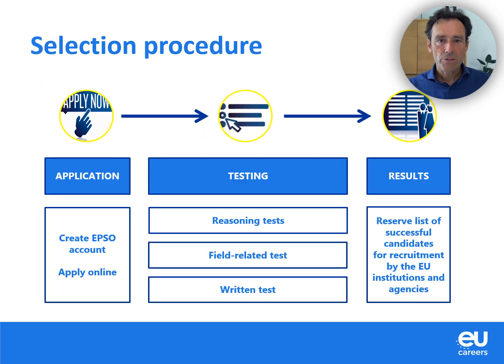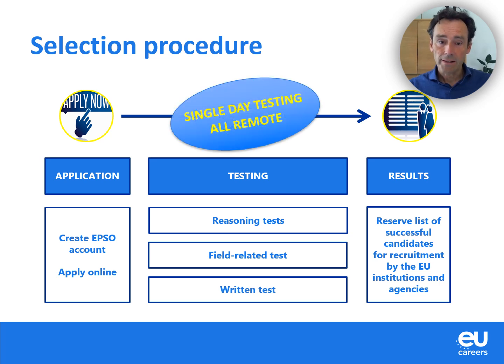The selection procedure follows the course as you can see on this slide here. It starts with an application, of course. Then you will be invited to come and sit a number of tests, and then there is a results phase. Important to know is that the testing is all remote. You do not have to travel to a physical test center. You can simply sit these tests from your home computer.